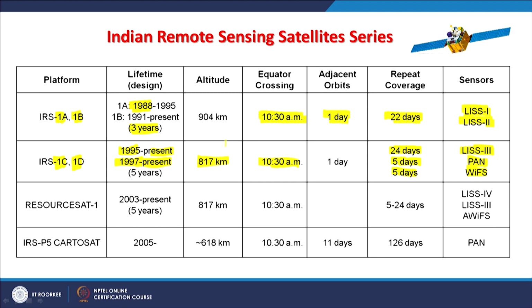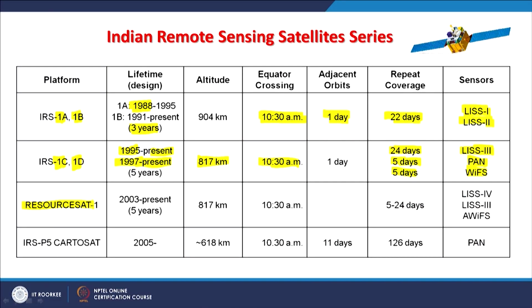As you can see, because the LISS-1 and LISS-2 sensors had relatively lower spatial resolution, their swath was much more as compared to LISS-3, which had a higher spatial resolution. As you know, when we move towards higher spatial resolution, the swath width reduces, and this is what you are seeing here.